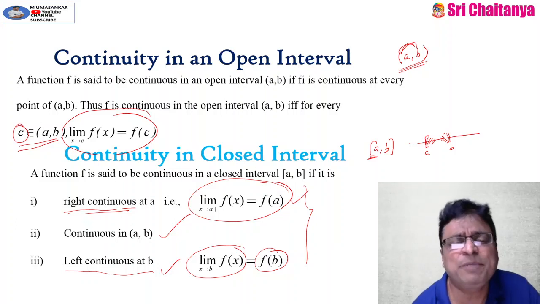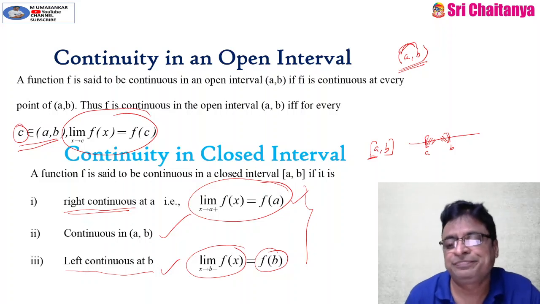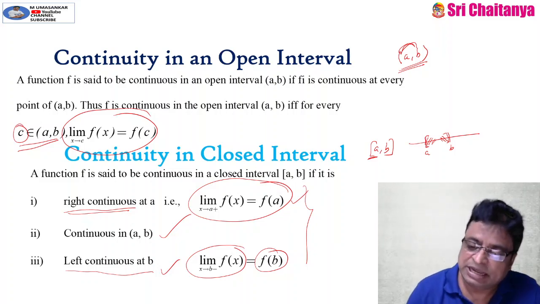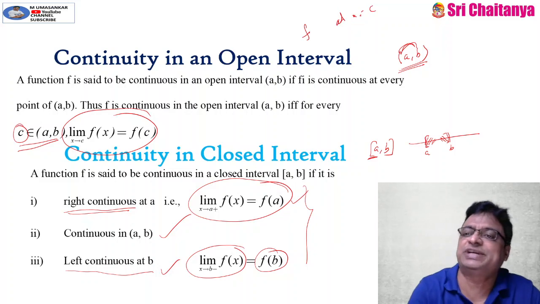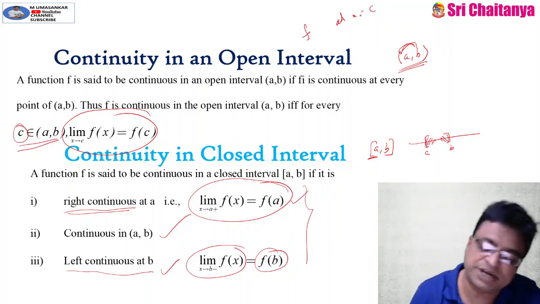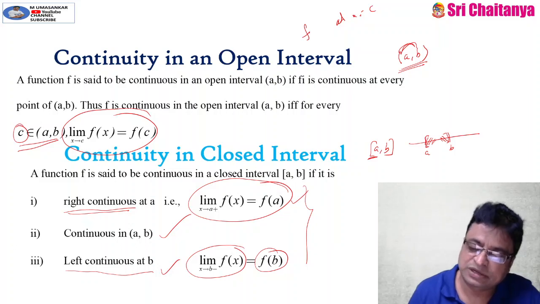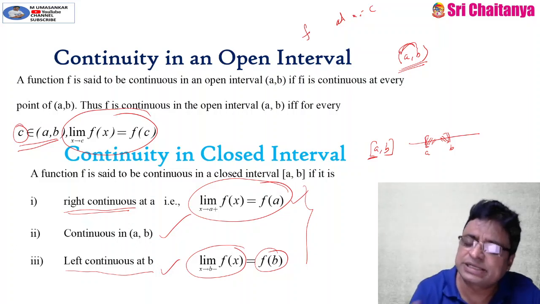So here is one important point, again I want to stress it more: a function f is said to be continuous at a point x is equal to c if it is left continuous as well as right continuous at x is equal to c. That is also another definition for continuity of a function at a point. So when can I say the function is continuous at x is equal to c?